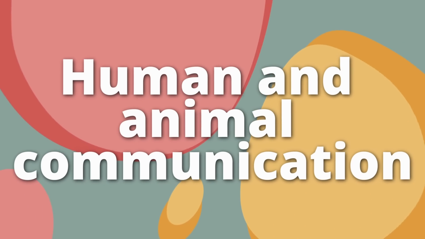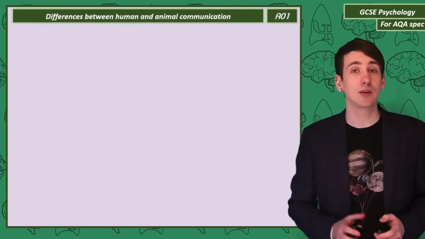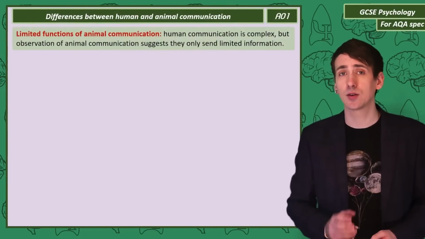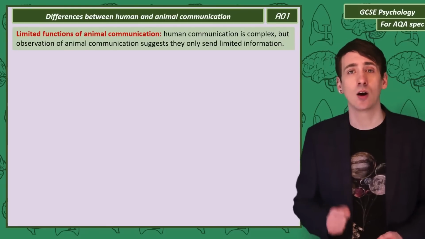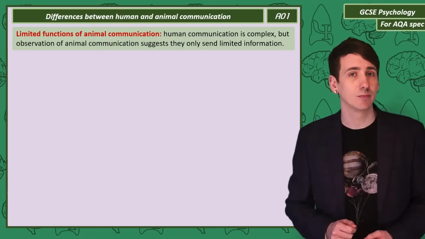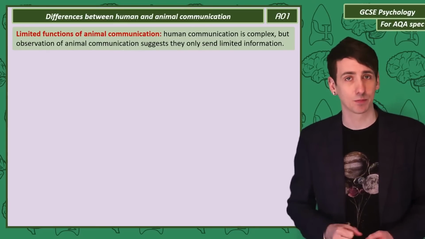Human and animal communication. Let's start by considering the communication abilities of animals. Now, in comparison to complex human language, observation of animals suggests they can only communicate on a limited number of areas. All we should consider are survival, reproduction, territory, and food.